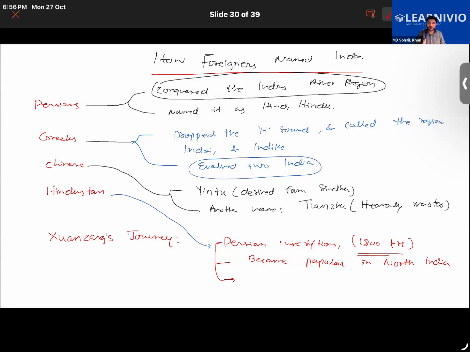The invaders, looters, or rulers who came to India also started using the same name, because most of them came to the northern part of India. So the name Hindustan was used by rulers and invaders. That is the thing.